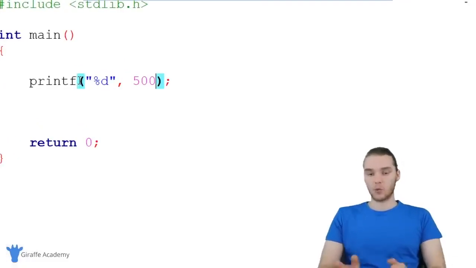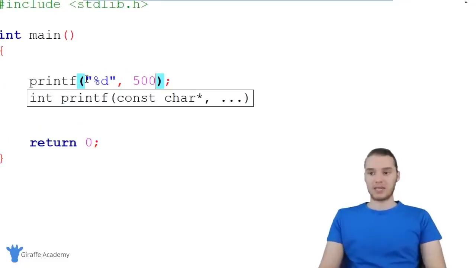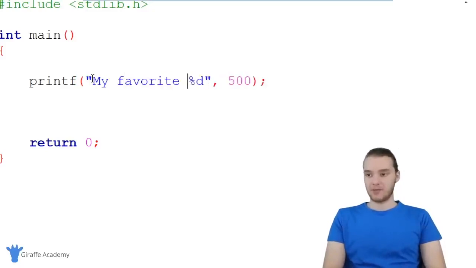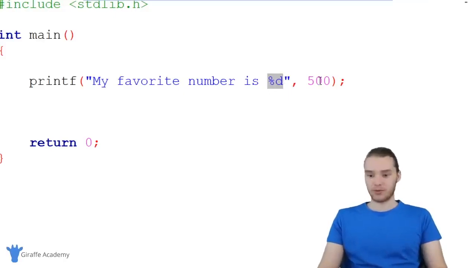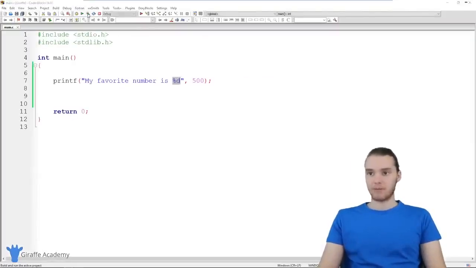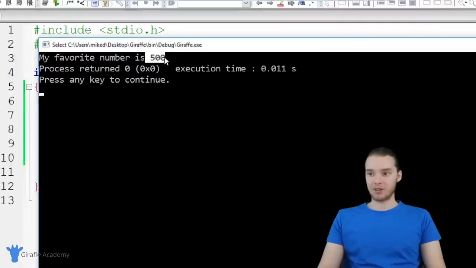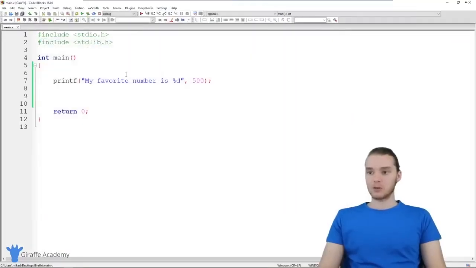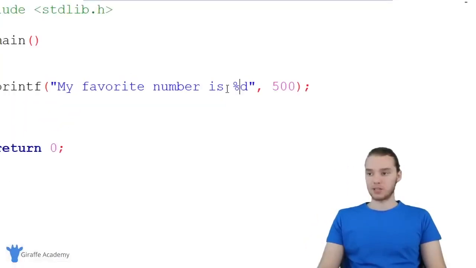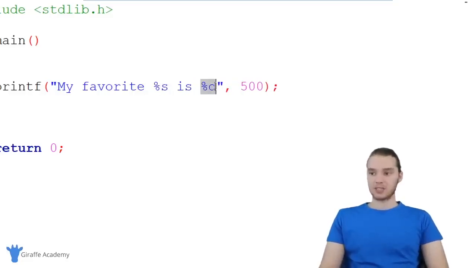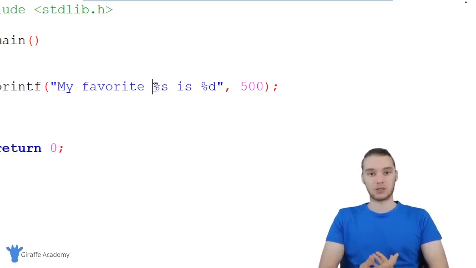And this is cool because we can interweave these different types of data with text. So I could say like my favorite number is %d, and this acts as a placeholder for this number over here. So when I run my program, now it says my favorite number is 500, and that's really cool. We can also use multiple format specifiers. So in addition to just using this %d, I could also specify another one. So over here, I could say %s, and you'll notice that this is structured similarly to %d. %s is basically going to allow us to include some text. So I can include some more text just like this.